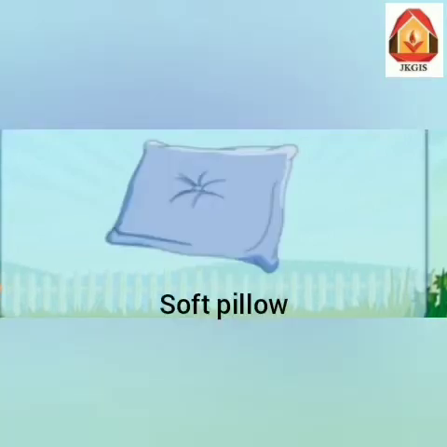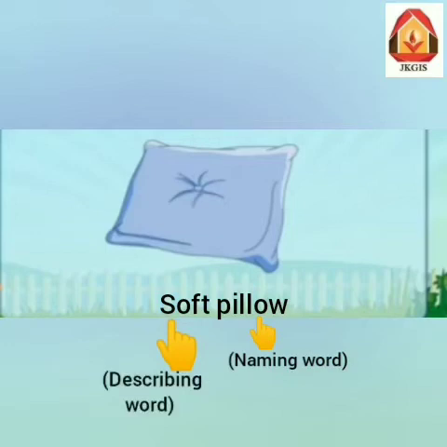Now friends, you can see soft pillow. So here we know that pillow is a name of a thing. So pillow is a naming word. और पिलो कैसा है? Yes, पिलो soft है. So the word soft is describing or telling something about this pillow. So soft is a describing word here.